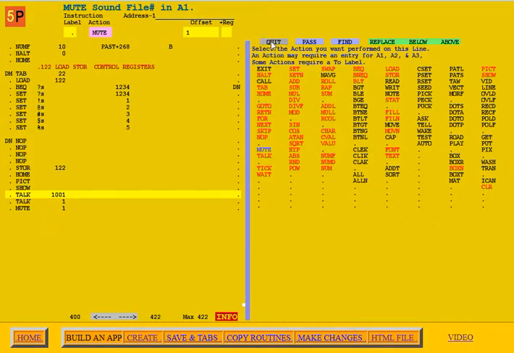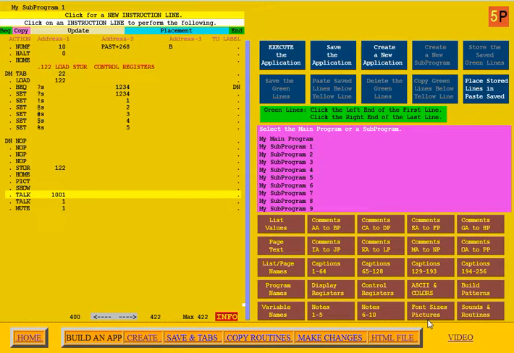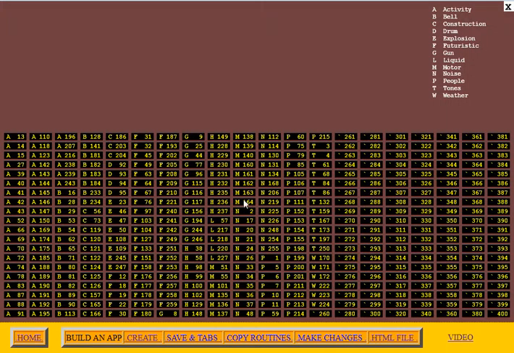Now we're going to go down to the brown box that says sounds and click on the word sounds. Here are the sounds. You notice they all have a number. They also start with a letter. The letter A stands for an activity. B stands for bell. C for construction.